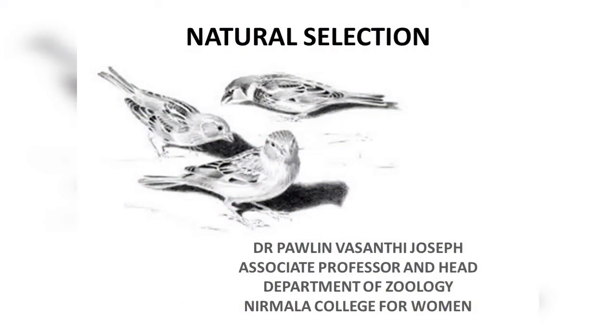Natural selection is a very important concept in evolution, and natural selection actually tells you that the environment tries to favor those individuals or organisms which have favorable variations and helps them to adapt or live in a changing environment. The concept of natural selection was proposed by Charles Darwin, and it is a very important concept because if evolution has to proceed, then natural selection has an integral part to play in the process of evolution.